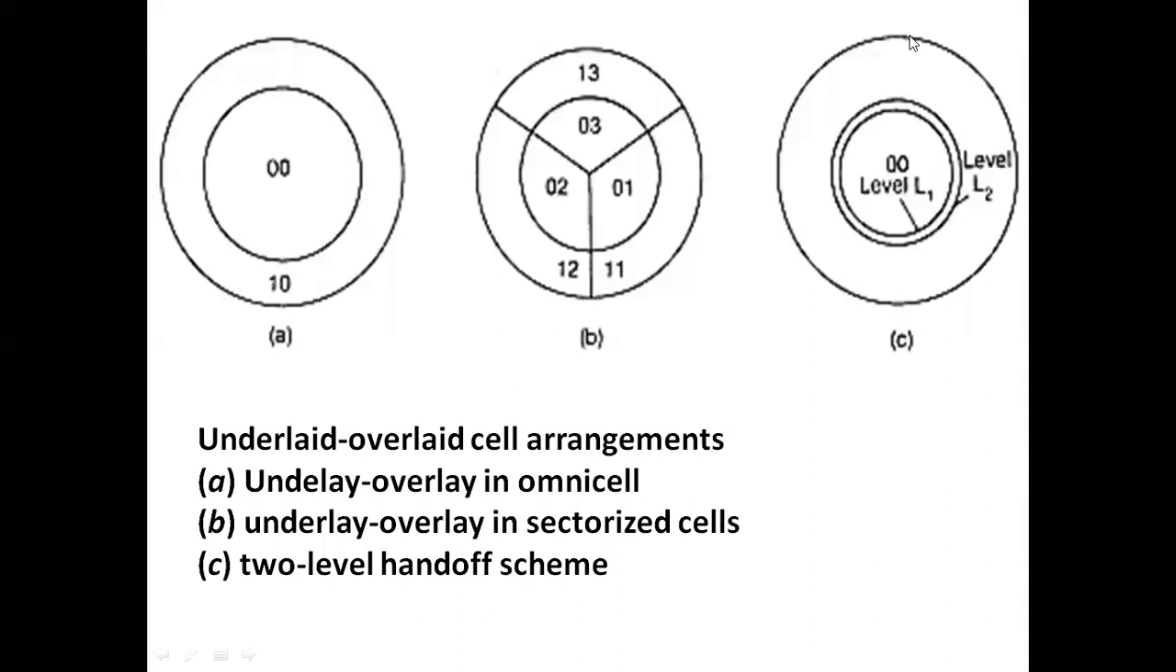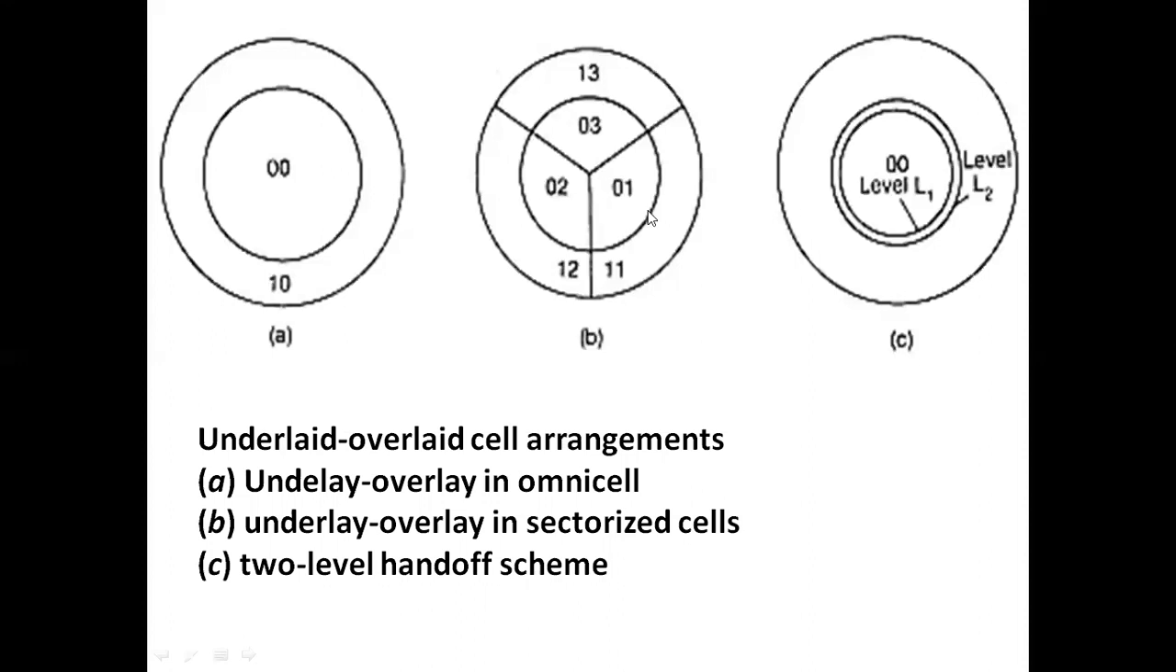Let us consider the figure here. So this figure represents the underlay overlay cell arrangement. So this is figure A, figure B, and figure C. Figure A represents the underlay overlay method in an omnicell. That means in the cell we are using an omnidirectional antenna. It covers the signals in all the area, the total area. In the second figure, this represents the underlay overlay in a sectorized cell. Sectorized cell means here we are performing some 120-degree sectoring because here we have three sectors. Three sectors means it follows a 120-degree sector. Six sectors means it follows a 60-degree sector.